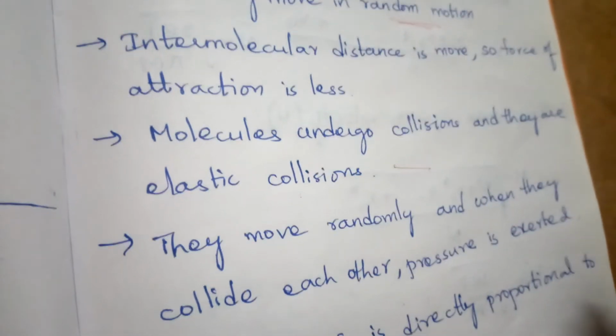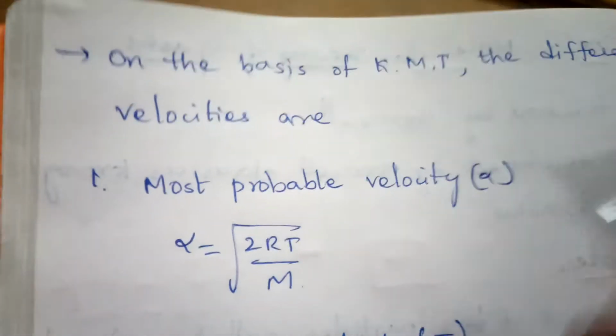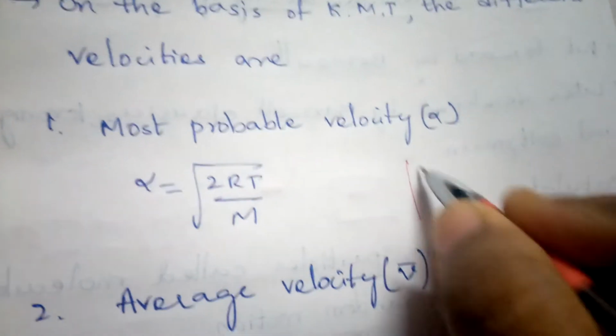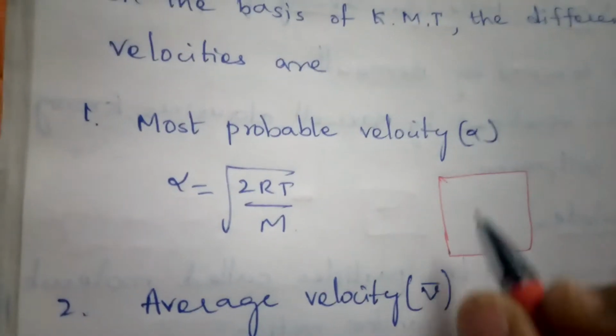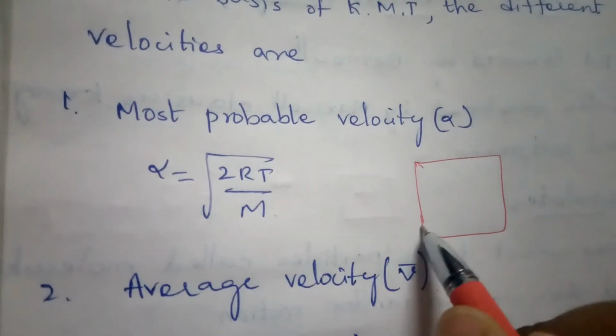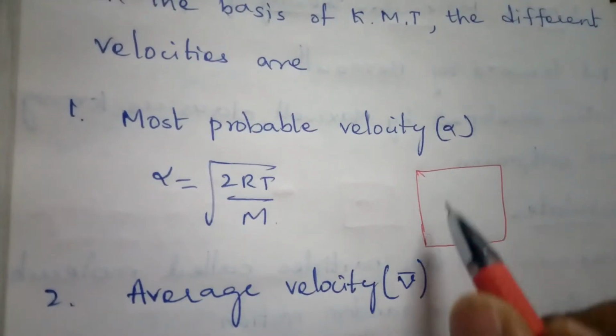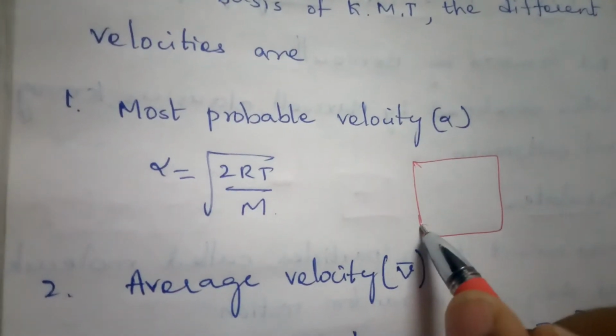Now, suppose we take one container, and we keep all the molecules at one corner.